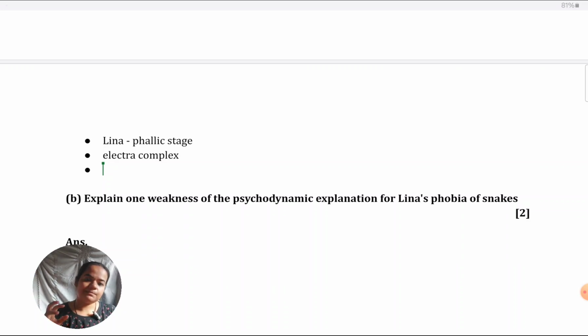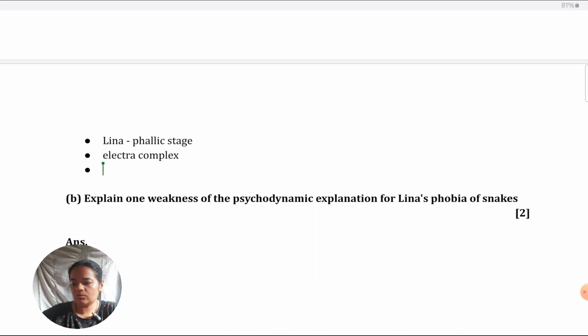Okay, then what must be happening in her case? She's jealous of her mother, insecure, maybe she has some fear like penis envy, and that is why she's feeling scared of her mother, or she has fear of losing the love of her mother. Again, you can't give the Little Hans type of explanation. He had Oedipus complex, castration anxiety. You can't directly apply it here because this is a girl, not a boy, so you can't say that she has castration anxiety. But in girls, why there might be this fear, you can explain that.